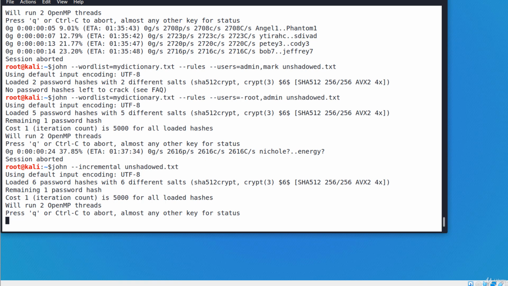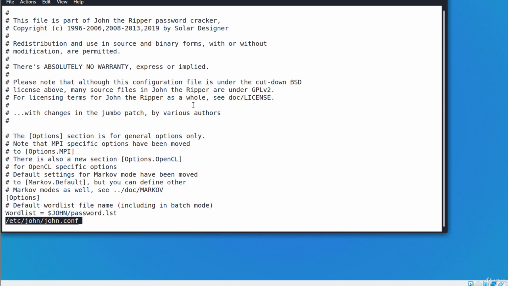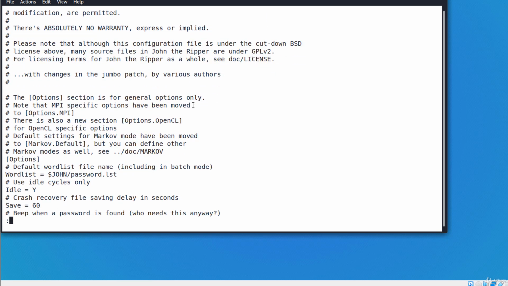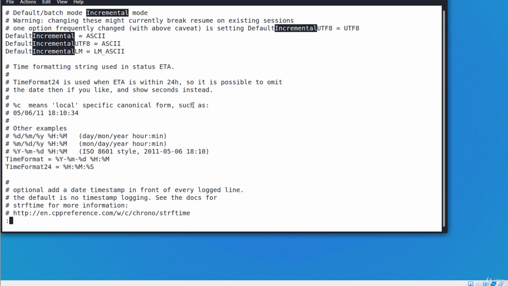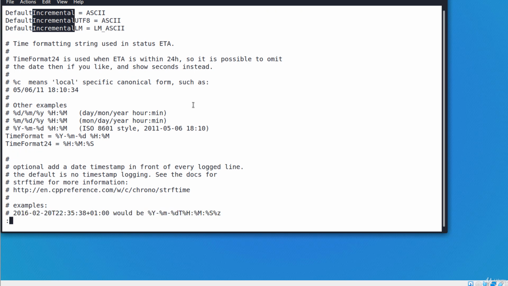Let's see the configuration file of John. This is john.conf in /etc/john. Let's take a look there. I'm opening the file for viewing using less /etc/john/john.conf. This is the configuration file of John the Ripper. And we see here many options regarding the way John works. I'm searching for incremental starting in an uppercase I letter using slash and the word I'm searching for, incremental. And I'm pressing N many times to see the next occurrences.